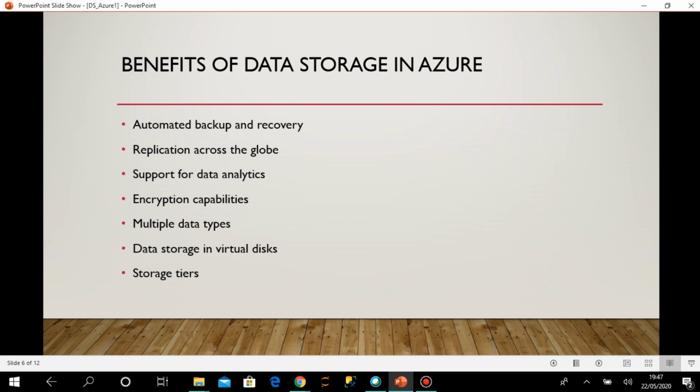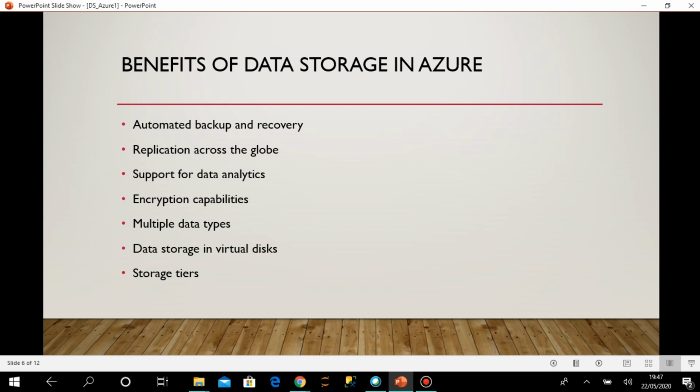First of all is automated backup and recovery. So if you have already used some database or any file to keep your data, and you want that if there is some problem in the machine, the data should not be lost, then what we have to do is take some backup of the data, and the backup should be in such a way that when the actual data is lost, I can recover from the backup. So that is a very basic requirement of any important data storage.